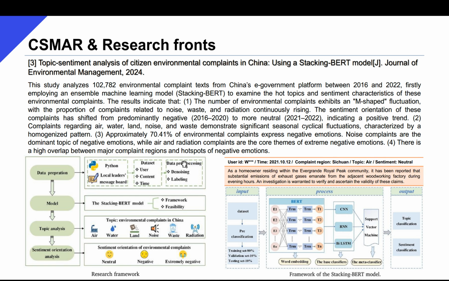Large language models can also be used to analyze various sorts of text, such as environmental complaint text from China's e-government platform, and this example uses a stacking BERT model to examine the hot topics and sentiment characteristics of these environmental complaints. Further studies on different types of text, such as consumers' complaints or online recruitment information, can refer to the same paradigm. And that is how AI tools can be used in empirical research.